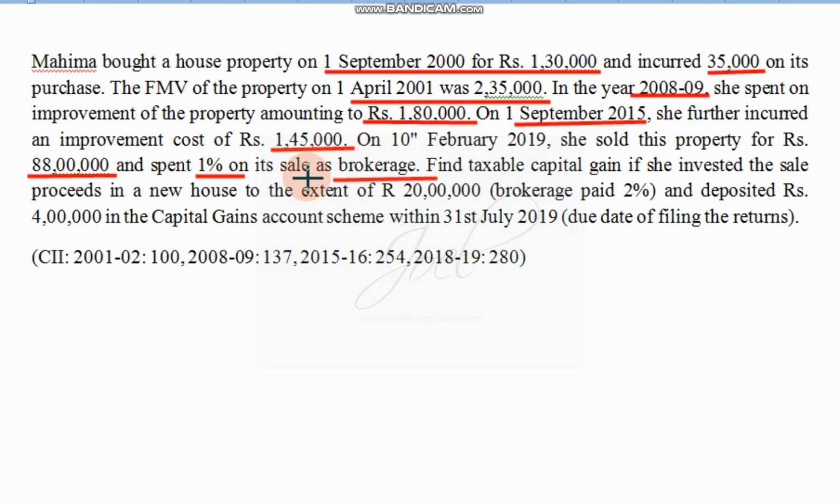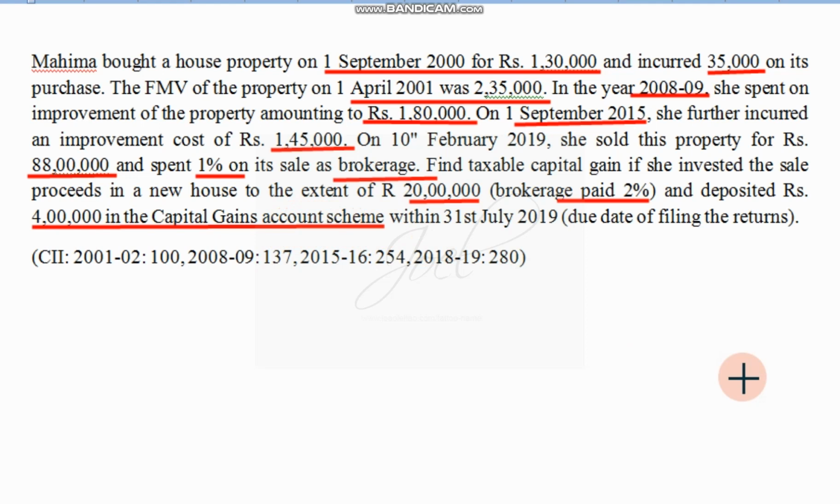Find out the taxable capital gain by considering the investments. She has made certain investments. She invested rupees 2 lakh in a new house, and brokerage is also given. We have to add the brokerage, because it was incurred along with the purchase of the house. She also deposited rupees 4 lakh in the capital gain account scheme, which can also be deducted from the available long-term capital gain. So with this information we can solve this problem.